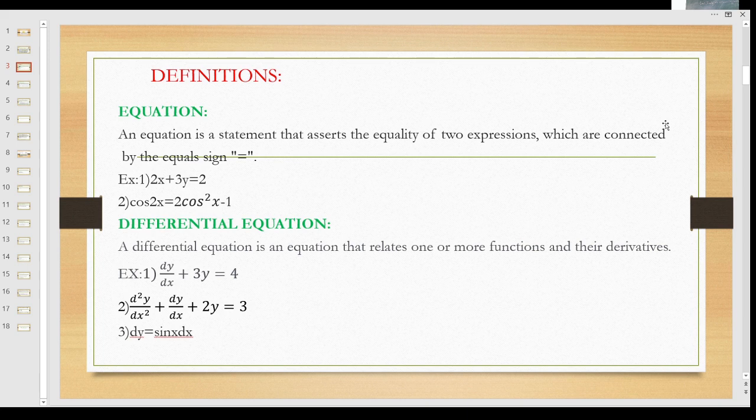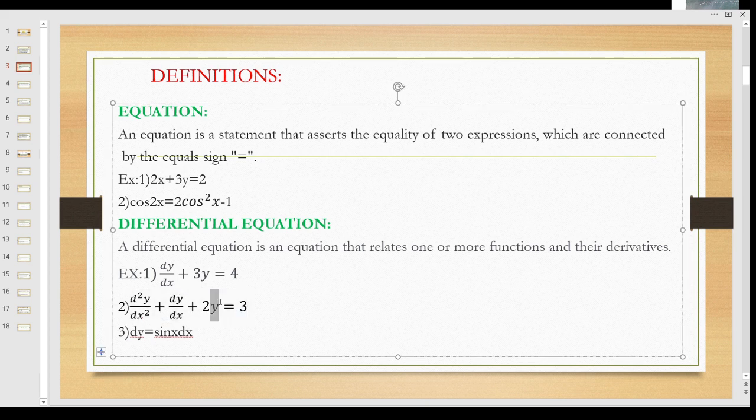Let me know the basic definitions. Equation. An equation is a statement that asserts the equality of two expressions which are connected by the equal sign. Here this is one expression and this is one expression. These two expressions are connected by the equal sign. Here, this is also an equation. These two expressions are connected by the equal sign. This is an equation. What do you mean by differential equation?